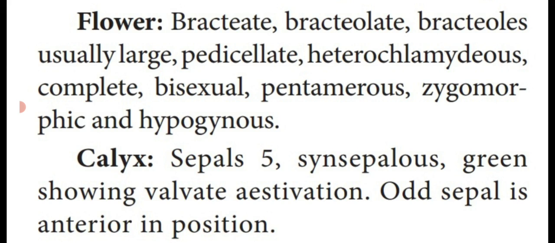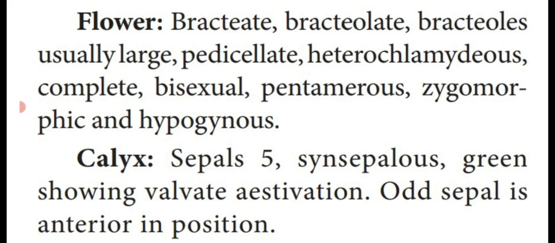Next one, calyx. It is the first whorl of a flower. An individual one is known as a sepal. The number of sepals is 5. All the sepals are fused together, synsepalous. Syn means fused, sepalous means sepal. Sepals are fused, always green in color.